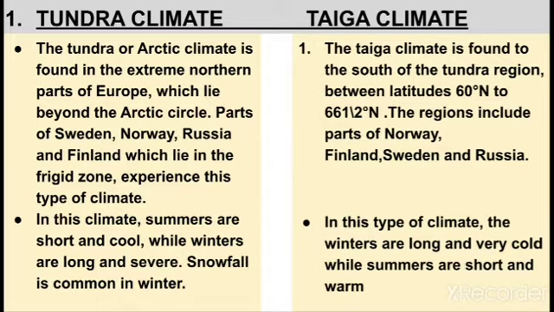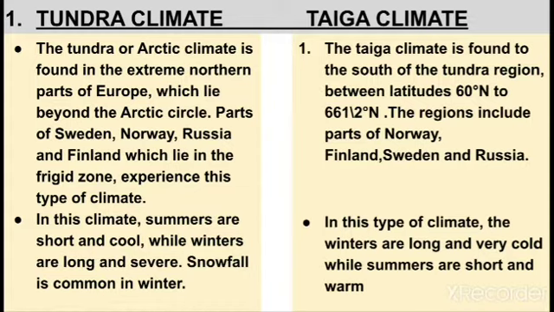In taiga climate, first point you will write: taiga climate is found to the south of the tundra region between latitude 60° north to 66.5° north. The regions include parts of Norway, Finland, Sweden and Russia.